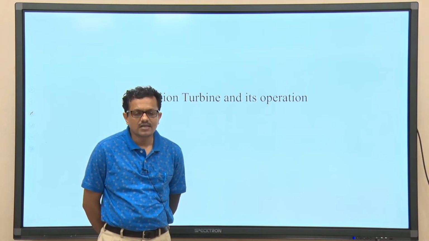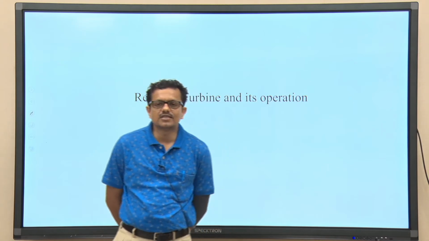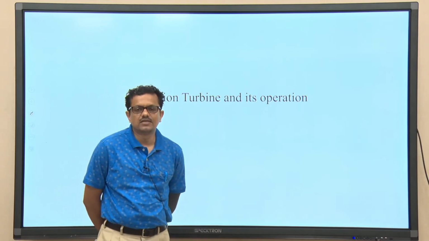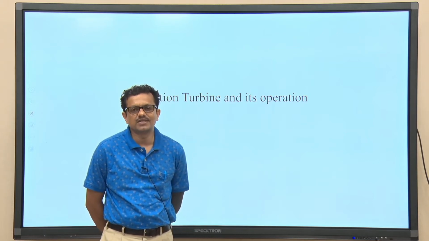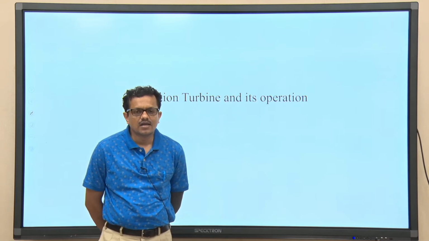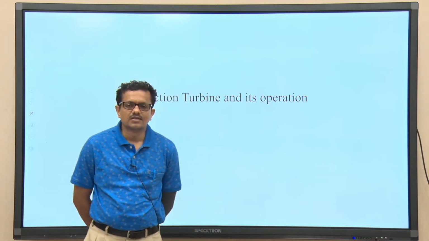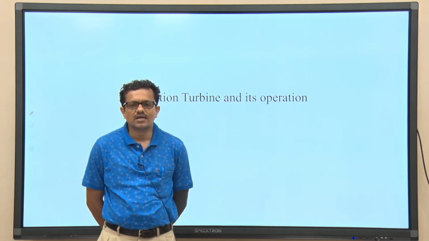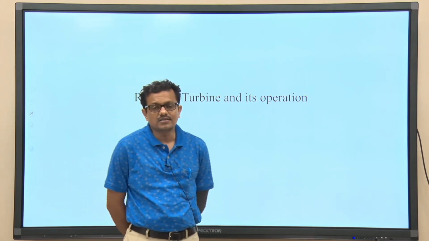If we recall the impulse turbine, when fluid is entering the runner, virtually there is no pressure change. There is no static pressure change when the fluid is passing through the runner, and hence I will introduce one term in the context of the hydraulic turbine, called degree of reaction. Since there is no static pressure change when liquid is passing through the runner, by definition the degree of reaction is 0.